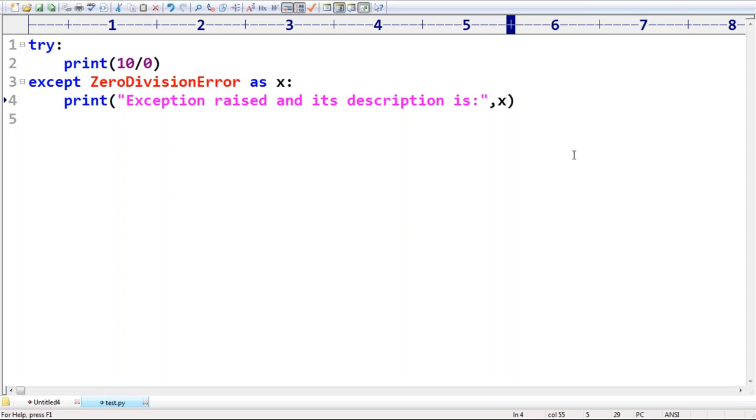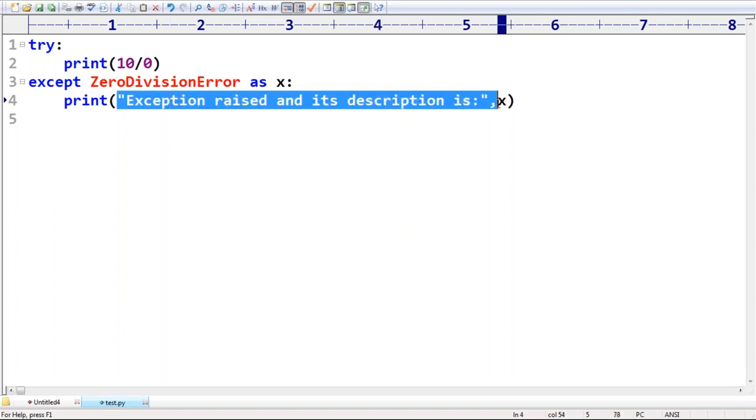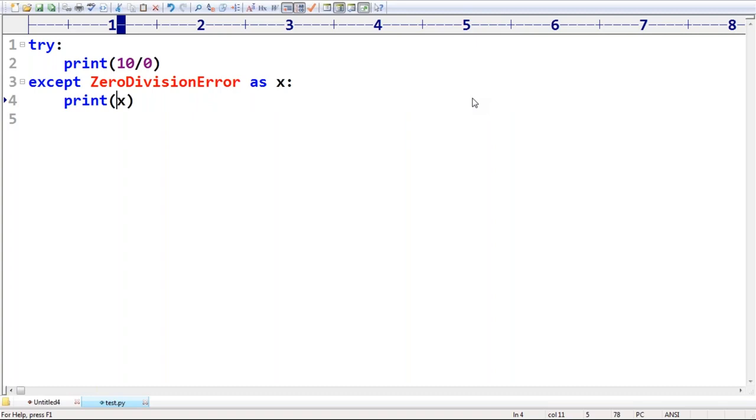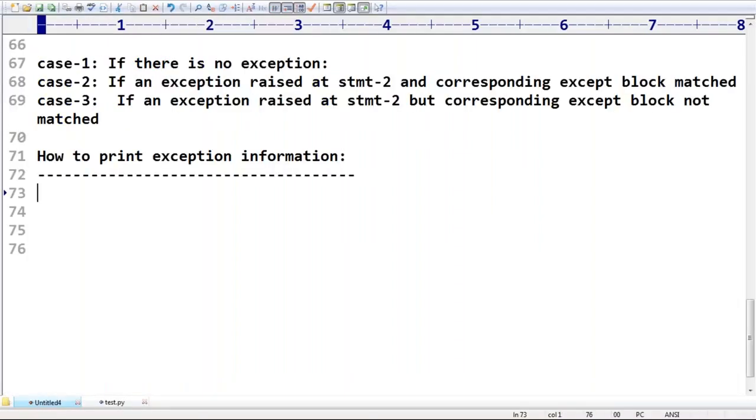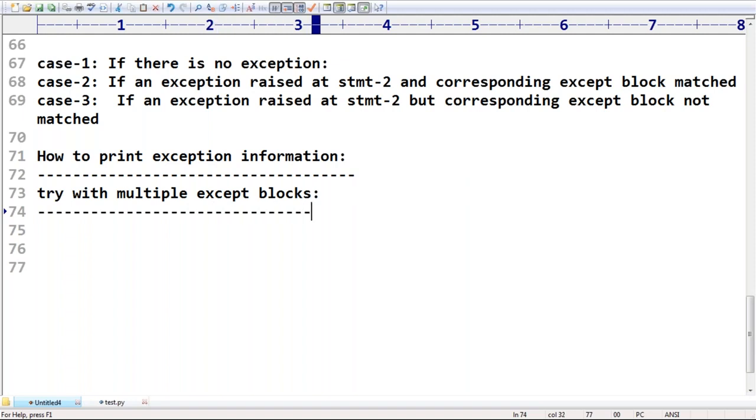Okay. Now, what is the next thing? What do we have to do, sir? Very simple terminology, sir. I don't want to use this one also. Just simple print of x. Yes, no issue. Definitely it's going to work. It is going to provide a description of the error or exception, whatever we have. Okay, sir. Next, try with multiple except blocks. Remember this one, sir. This part I will discuss in the next session, sir.